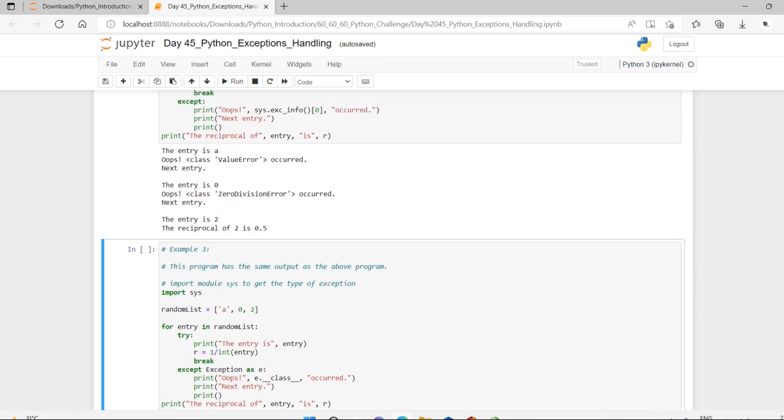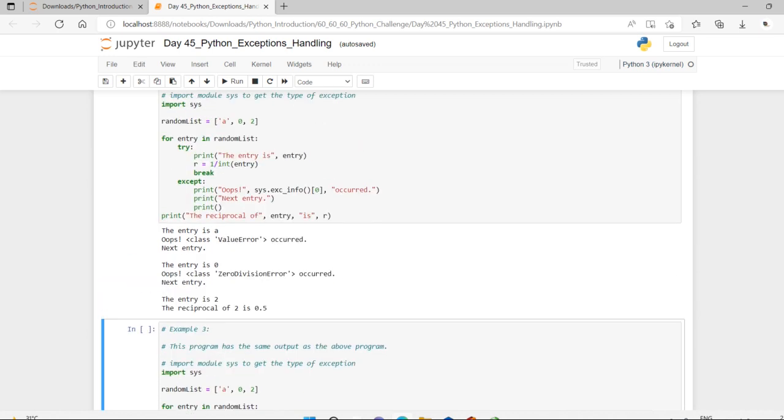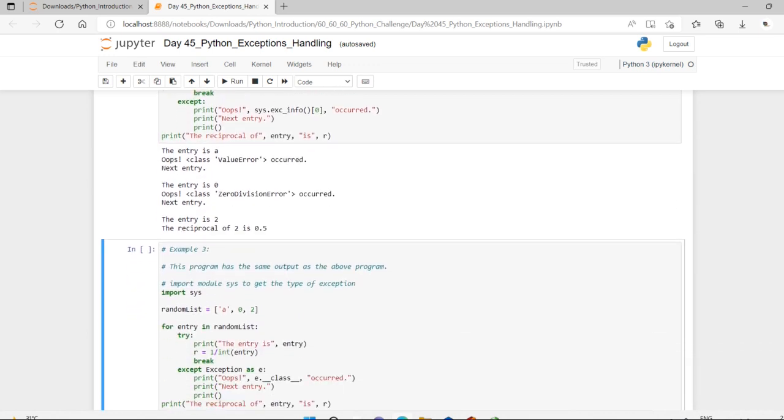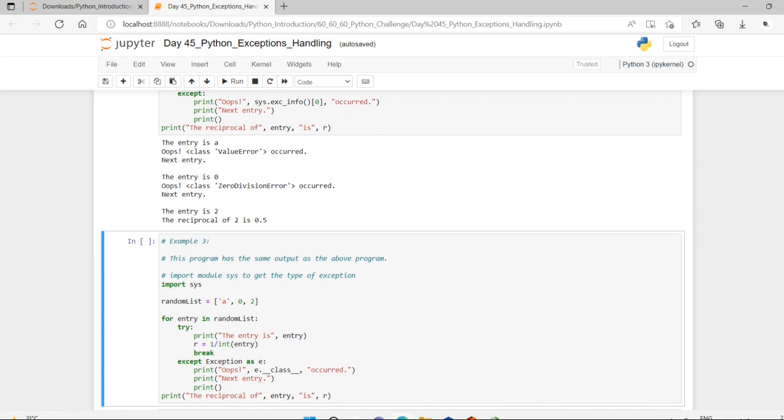In this way, we have made an entry of where this exact class happens, and here we have included this one. This module gets the type of exception. Here we have made use of exc_info, and that exc_info throws a value error and a zero division error.